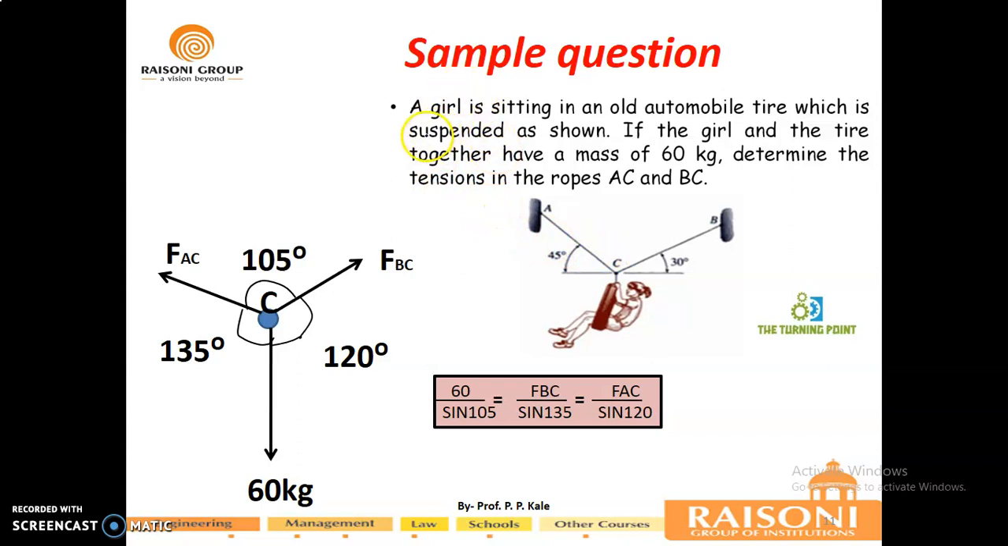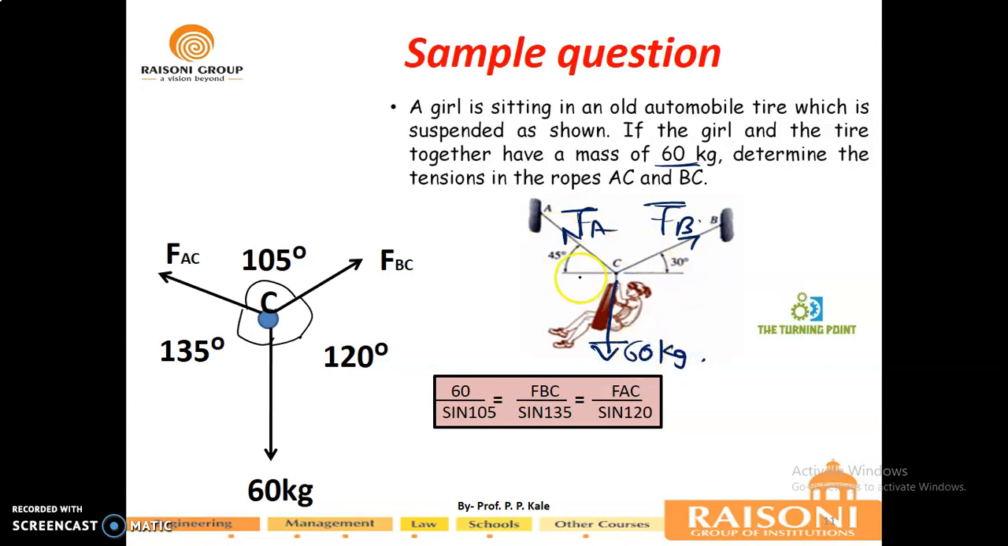A sample problem on Lami's theorem. A girl is sitting in an old automobile tire which is suspended as shown. If the girl and the tire together have a mass of 60 kg, determine the tension in the ropes. Tension is always away from the body, so these are the tensile forces: tension in A, and tension in B, or force in A and force in B. You can show it with any notation. And the weight of both will act vertically downward, that is 60 kg.